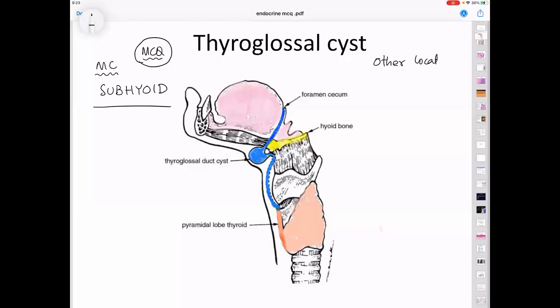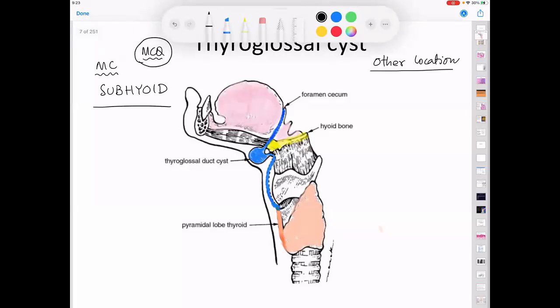Now, the other locations of the cyst that could have been are, number one, you can have it just below the level of the foramen cecum. Under that condition, it will be called sublingual. Okay.